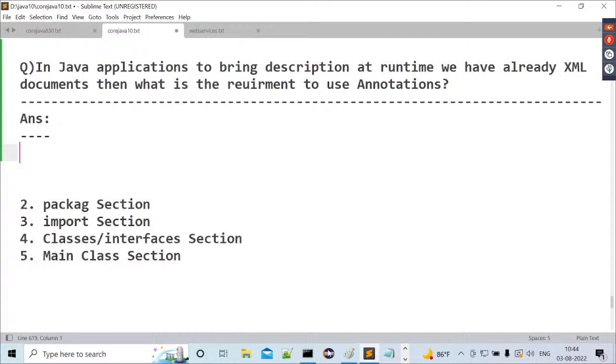It is a burdensome thing for the developers. Point number one: burden for the developers. Listen carefully. Next, point number 2.